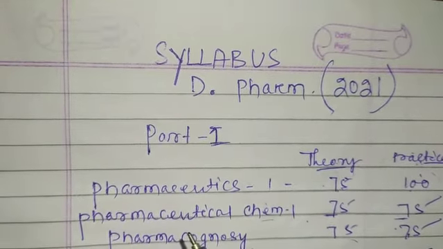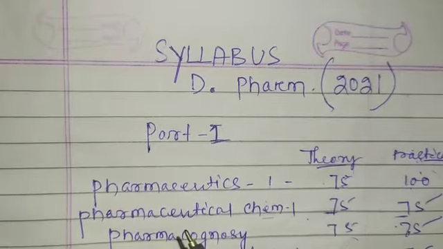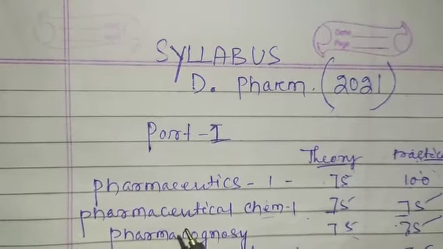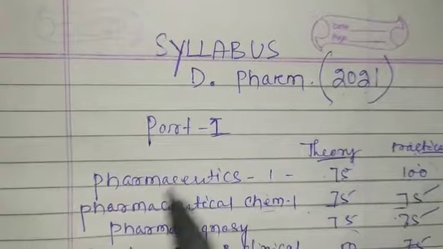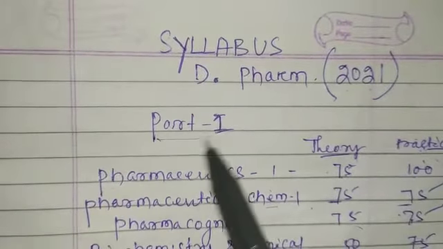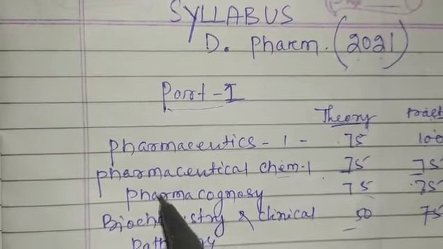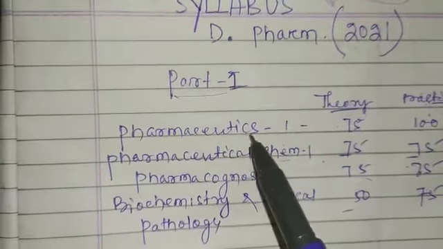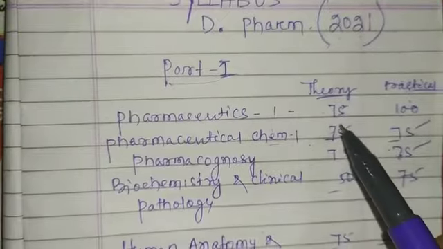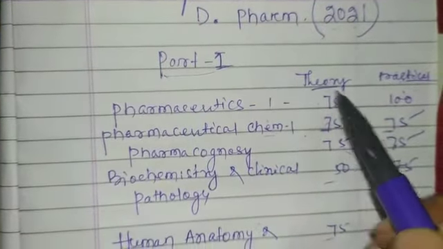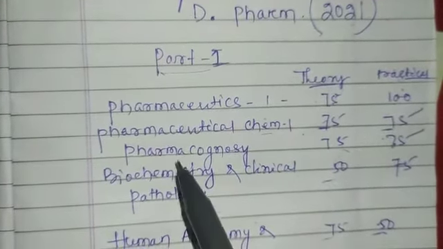Now I will talk about the syllabus of PHARM 2020 that contains Part 1 and Part 2. Part 1 contains these chapters. First is Pharmaceutics 1, that contains 75 marks in theory and 100 marks in practical.